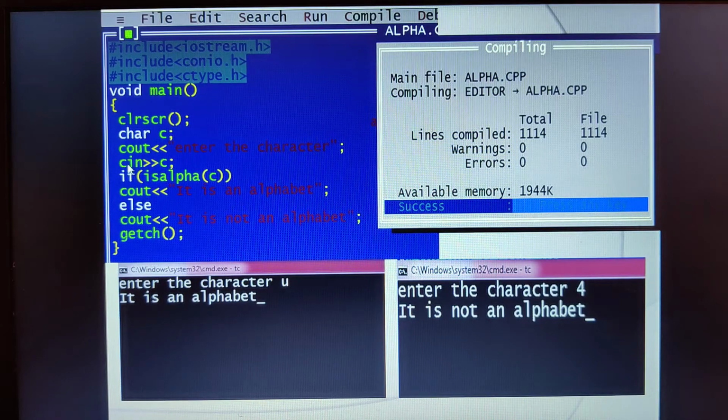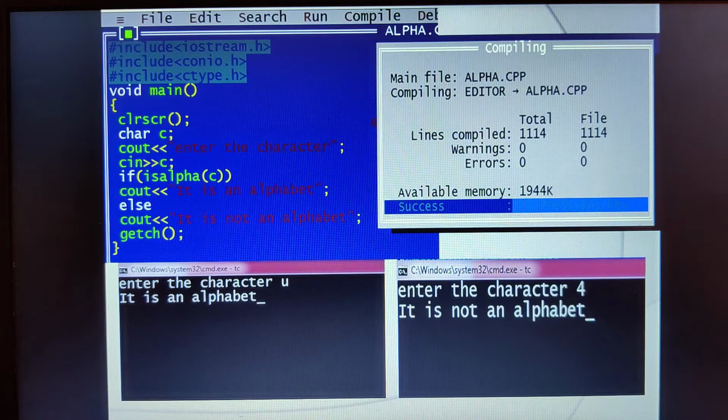Okay, then cin stands for console input. Now as per this example, I have entered the letter as U. When I enter the letter U from my keyboard, this U will be accepted by the cin and it will store it into the memory. After that, I am using a conditional statement.